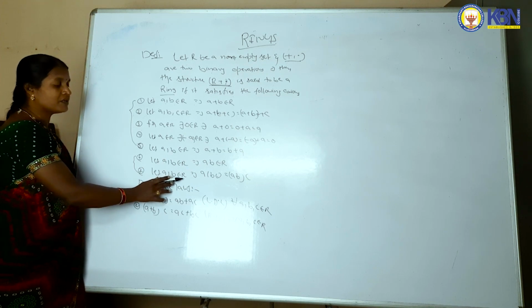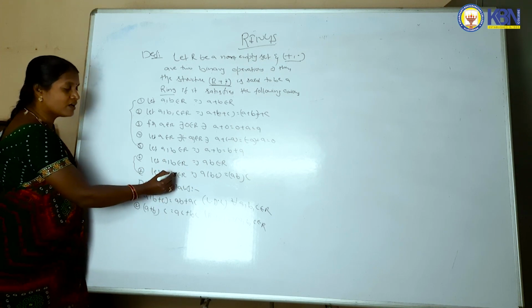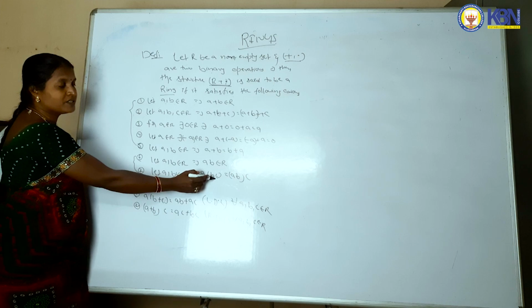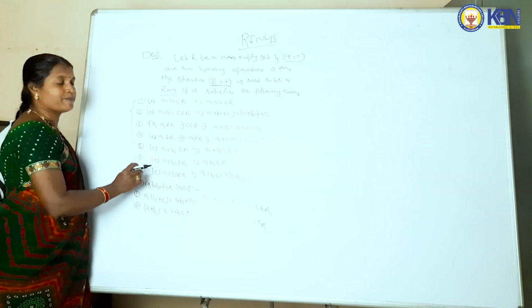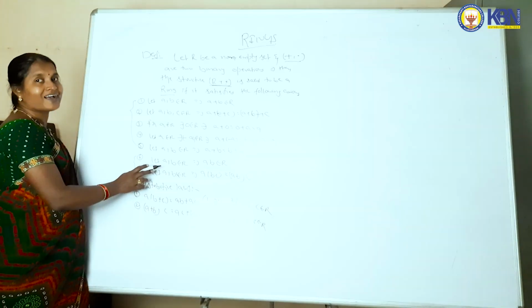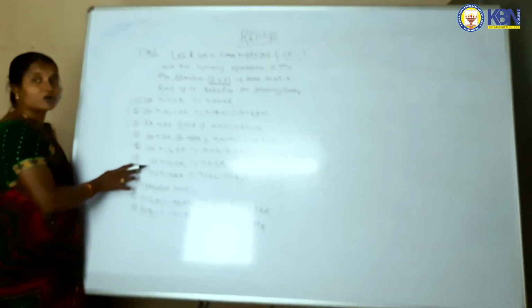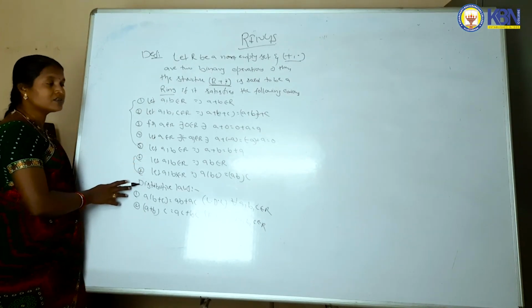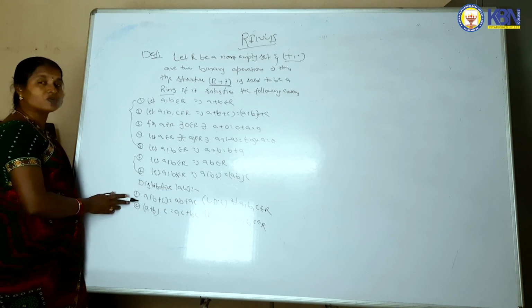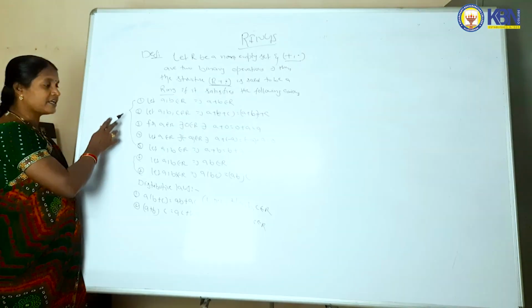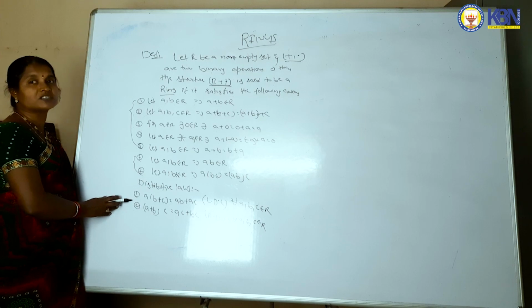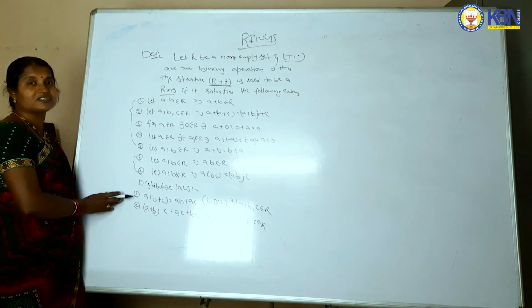A comma b comma c belongs to R implies a of bc is equal to ab of c. With respect to multiplication, associative law. These two properties we prove by using the binary operation dot. Last one is distributive laws: left distributive law and right distributive law. If these 8 properties are satisfied, then only you can say that R comma plus comma dot is a ring.